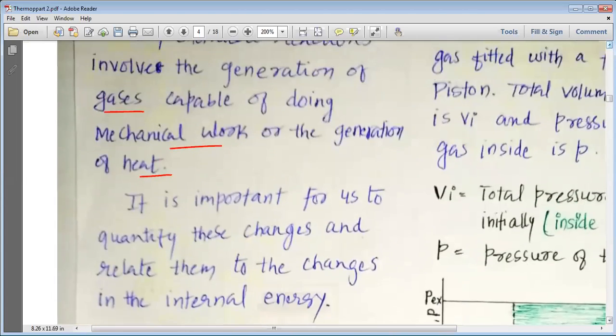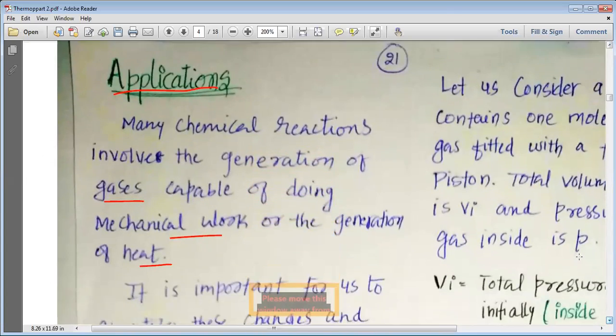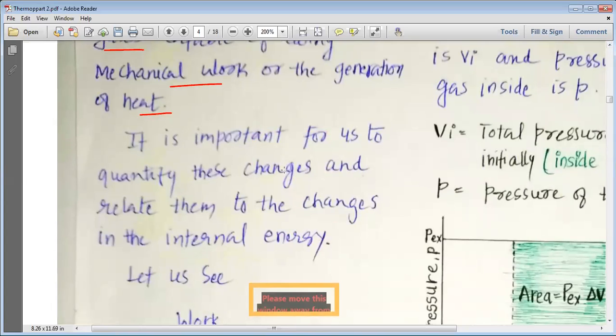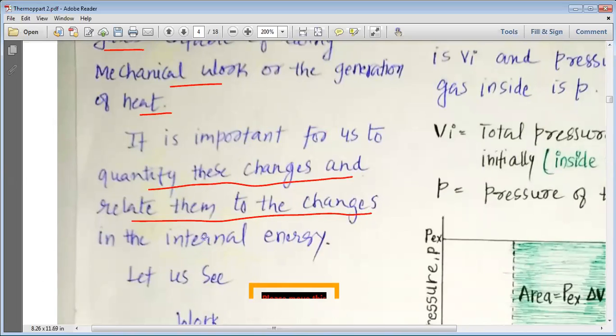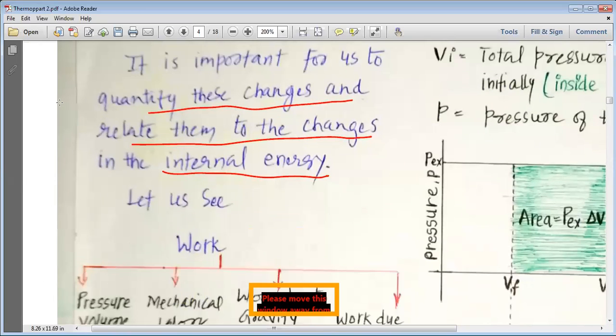So here we can easily understand that it is necessary to quantify these changes and relate them to the changes in the internal energy. So, let us try to do it.